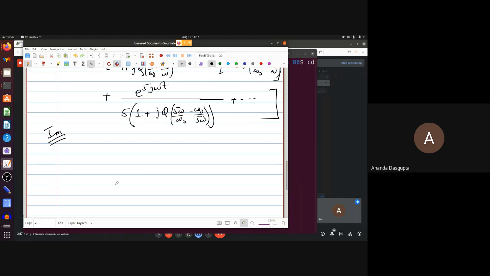But the real point is I want to see an output waveform. So what I need is a bunch of times. Remember, a waveform is of course a function of time, right? So what I need is a bunch of different times for each of which I need to calculate this sum.